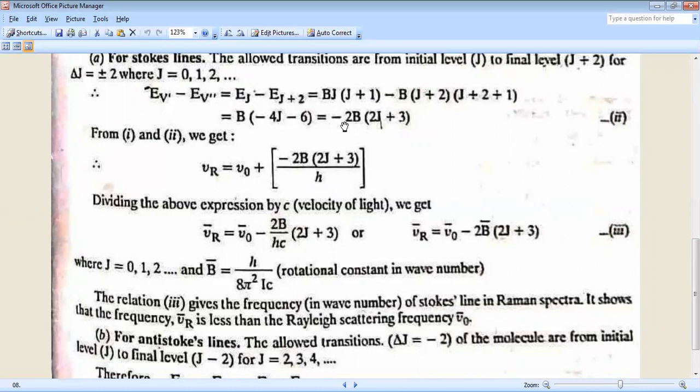After calculating, it equals B into minus 4J minus 6, equal to minus 2B into 2J plus 3.